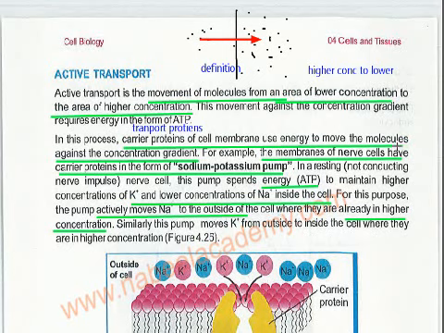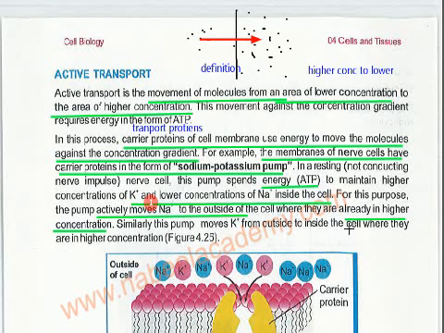So there are two examples. The sodium potassium pump has two examples of active transport. Number one, it uses energy to send the sodium outside, because sodium is already in higher concentration outside, but it is sending it outside, so it is active transport.